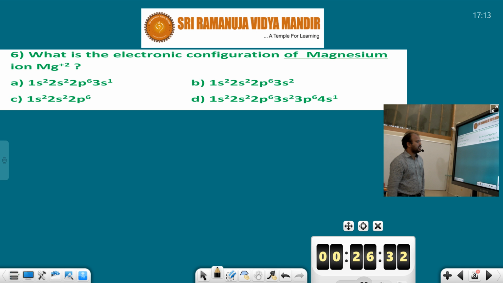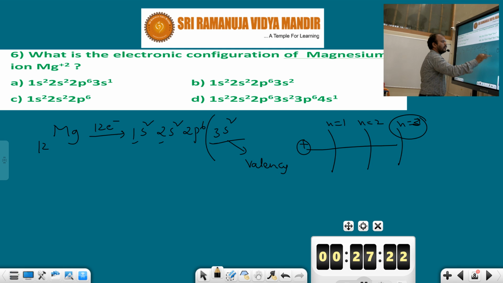So this is the first, second and third shell. 3 shells are there. Which is the last shell here? First orbit, second orbit, third orbit. The third orbit is the last orbit, and that is considered the valence shell. So 3s2 is the valence shell. The electrons in the valence shell are called valence electrons.